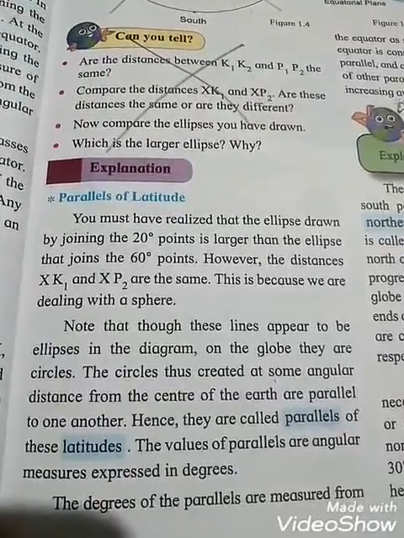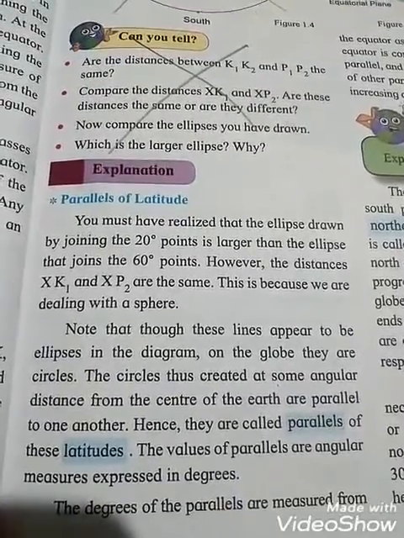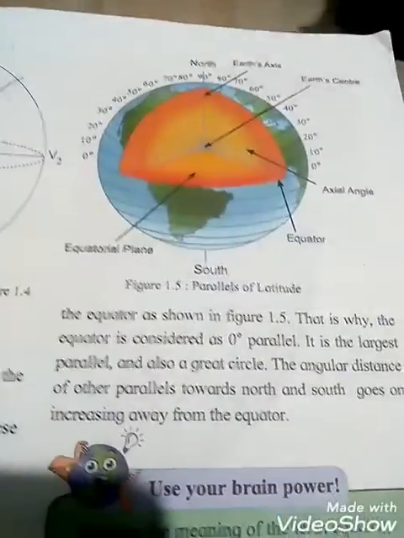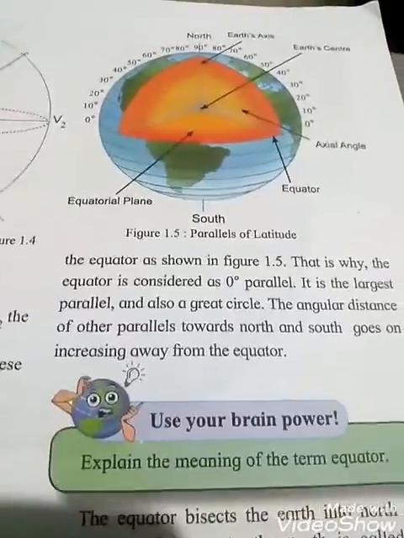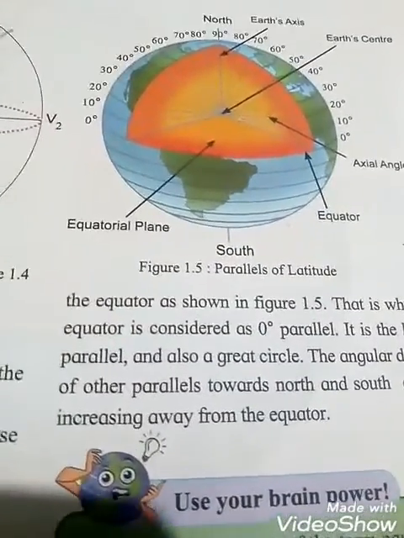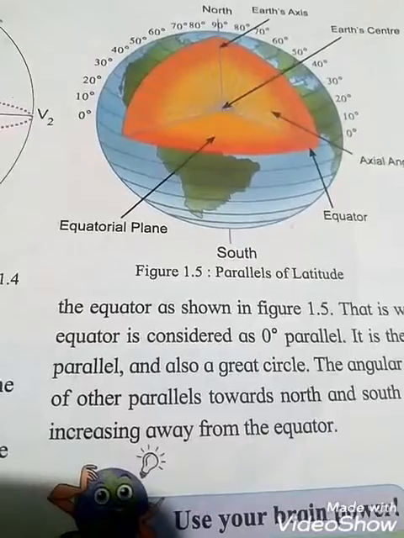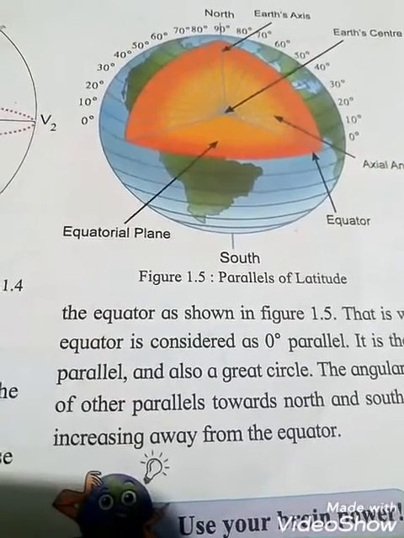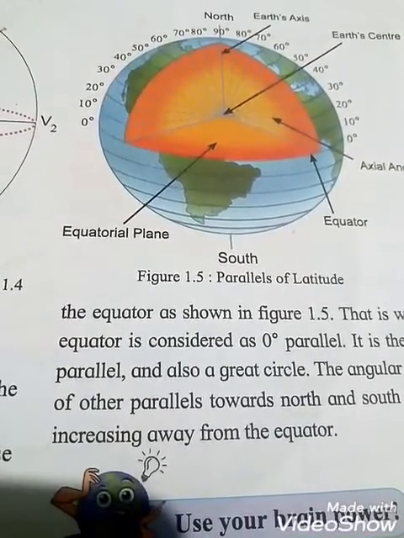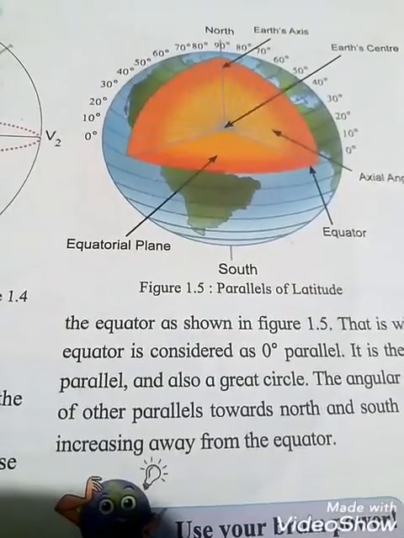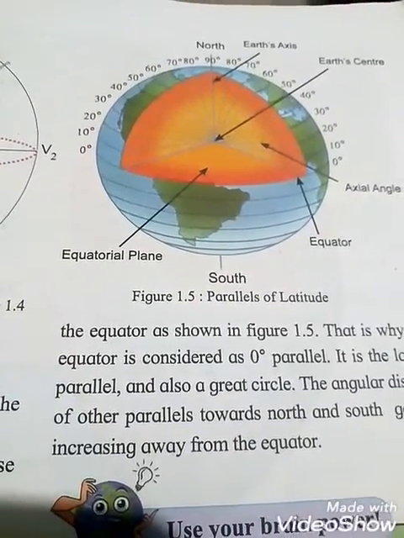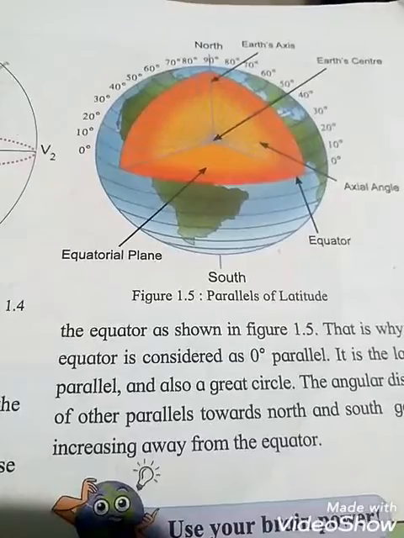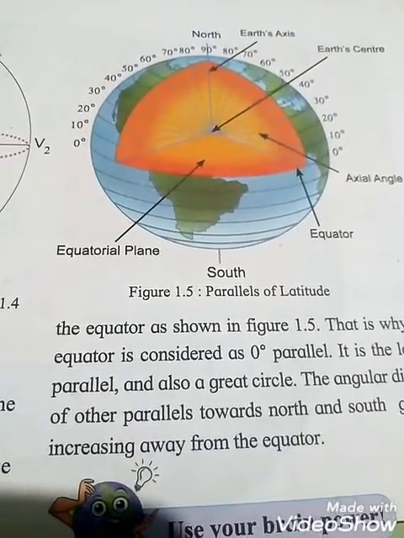See the diagram, figure 1.5. The degrees of the parallels are measured from the equator as shown in figure 1.5. Can you see the earth's center? The equator always lies at 0 degrees. Afterwards, the distance increases: 10 degrees, 20 degrees, 30 degrees, 40 degrees. If it is a north place, you write N. If it is a south place, you write S. That means 10 degrees south, 20 degrees south. S stands for south and N stands for north.